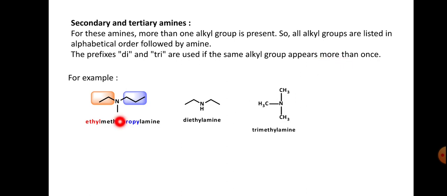So here this is the ethyl substituent, and this is the methyl substituent, this is the propyl substituent, CH3CH2 and CH3, and this is CH2CH2CH3. So this is a tertiary amine. Ethyl methylpropylamine is the tertiary amine, and this is diethylamine, the ethyl and another ethyl, this is the secondary amine, and this is trimethylamine, this is also a tertiary amine, that is trimethylamine.